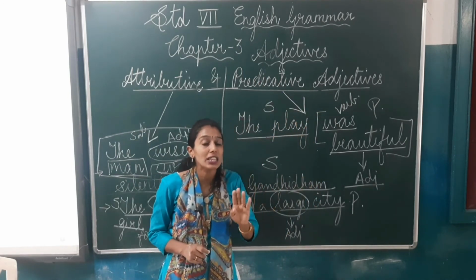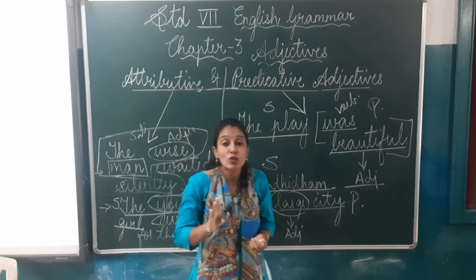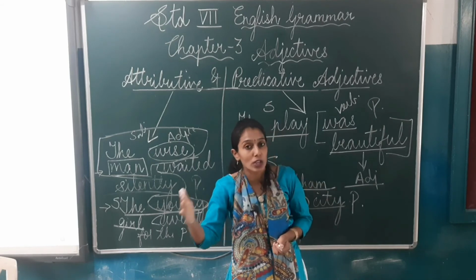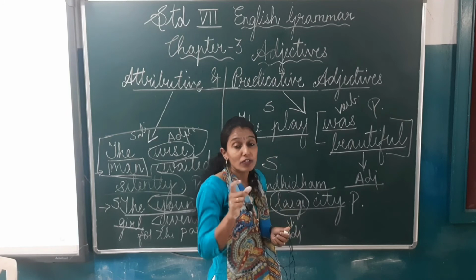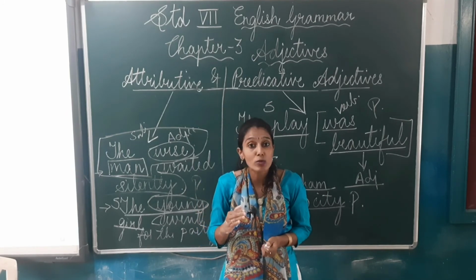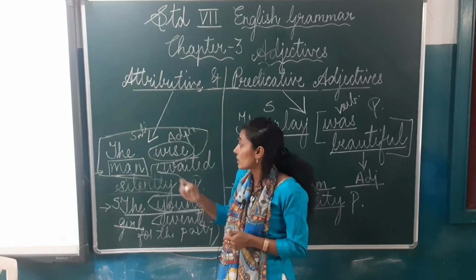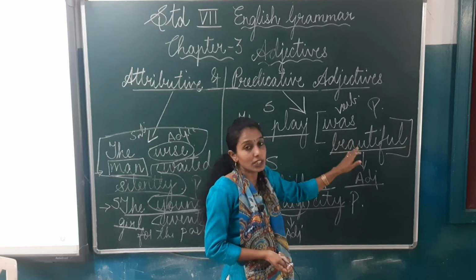So children, just keep 3 points in your mind. First, you have to find out which is the subject and what is the predicate. Second, you have to find out which is the adjective. Third, you have to see whether the adjective is used before the noun or after the verb.